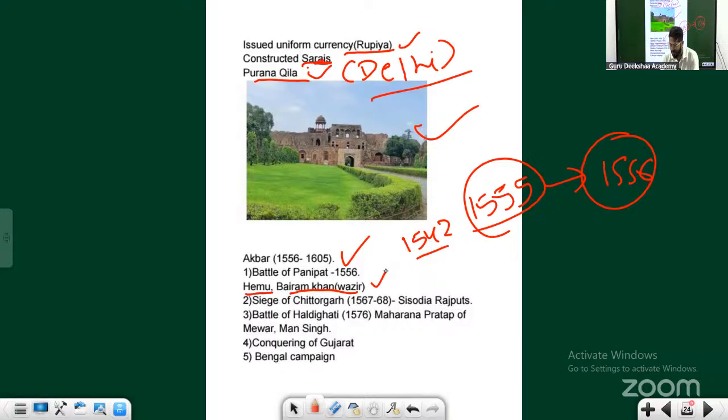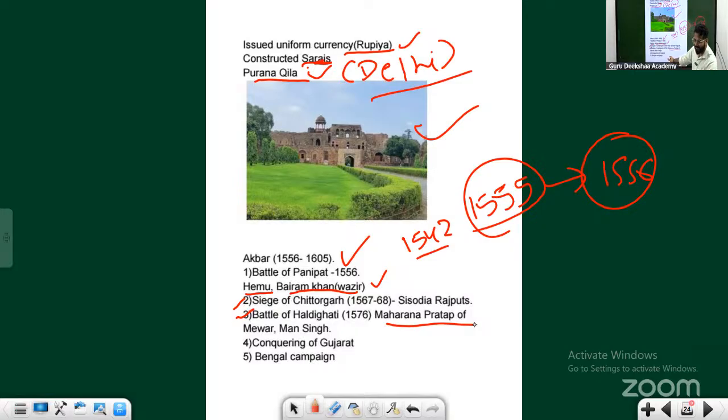He told him, go to Hajj, get away from here. If you stay here, I'm going to kill you, so take this chance, go to Hajj, live your life as a saint. From there, Bairam Khan goes away. Then there was a series of battles: the siege of Chittorgarh, the battle of Haldighati. Maharana Pratap waged a lot of guerrilla wars against Akbar.